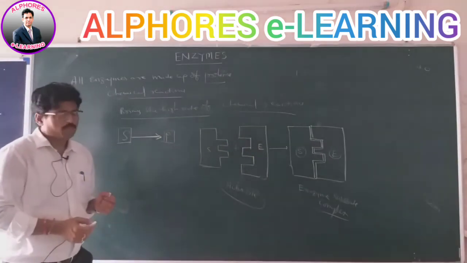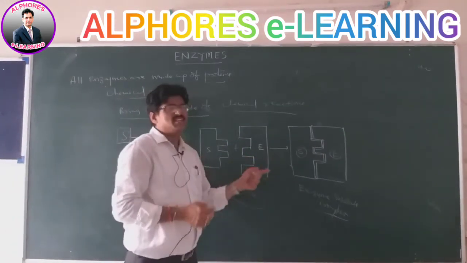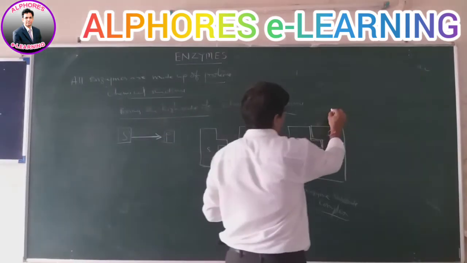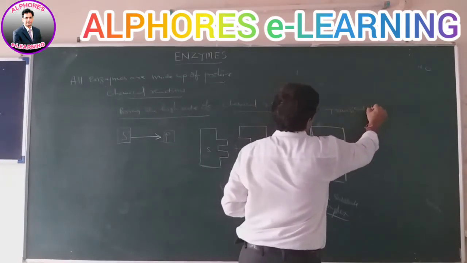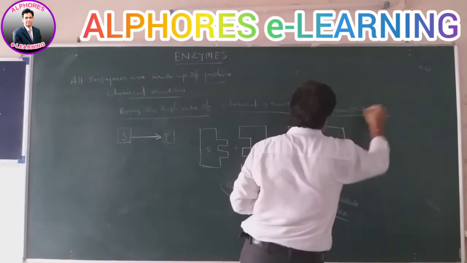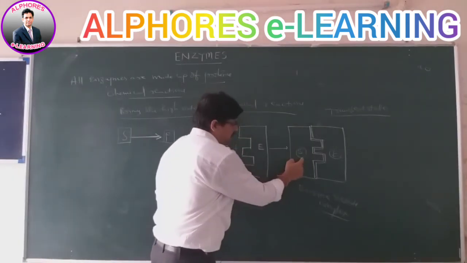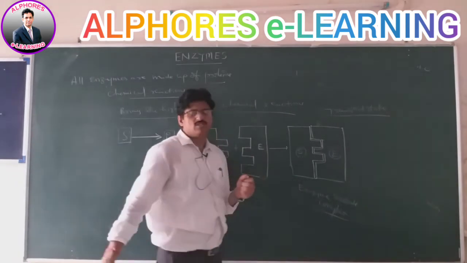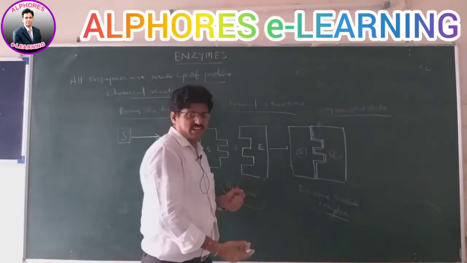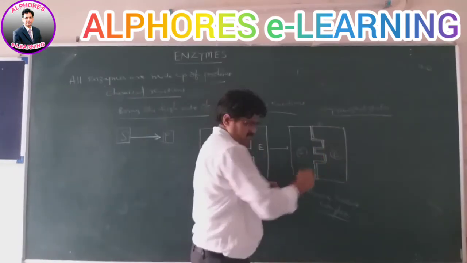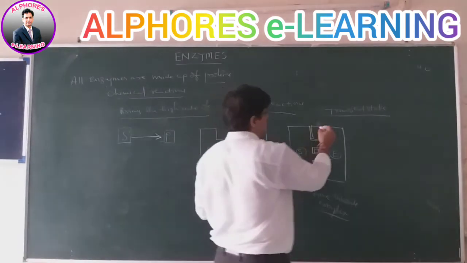They reach the transient state. What happens during the transient state? The bonds present in the substrate molecules are going to break and new bonds are constructed and formed into products. That is called the transient state.